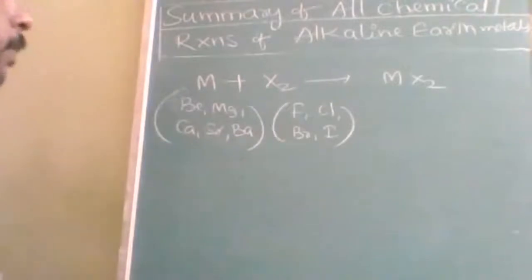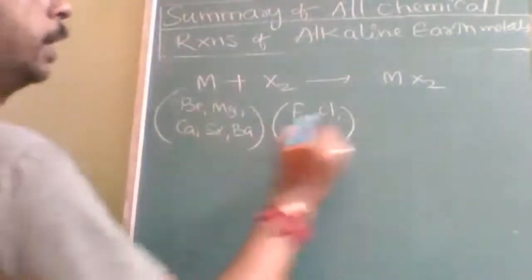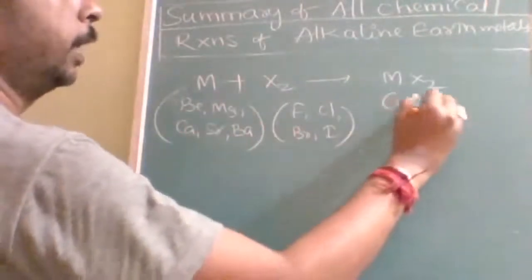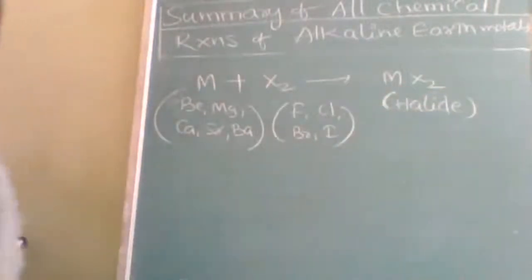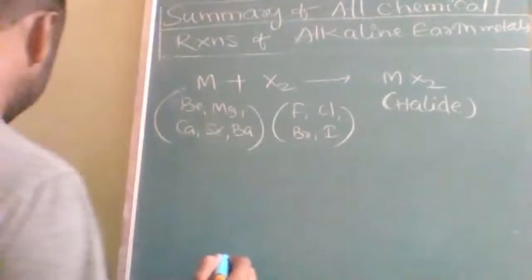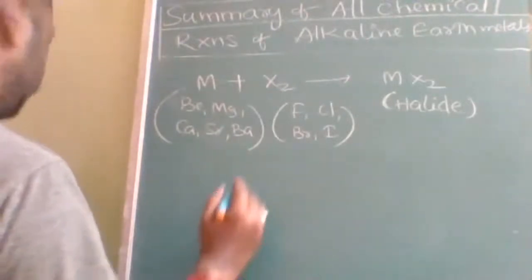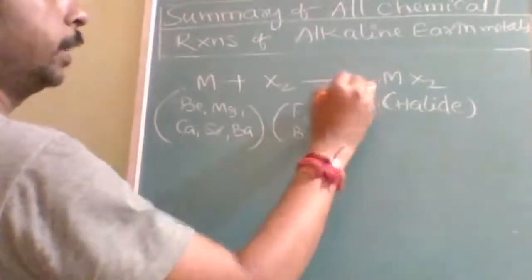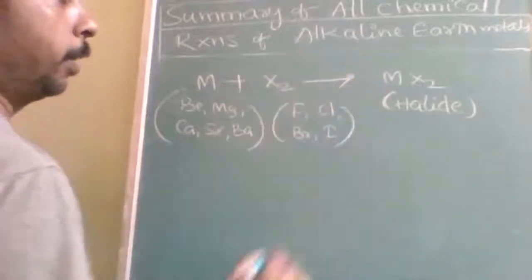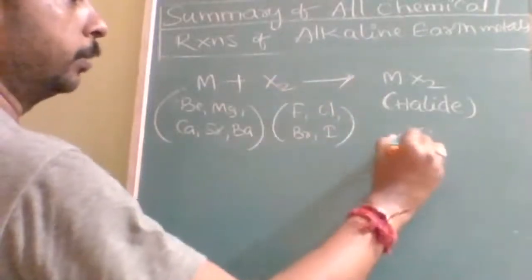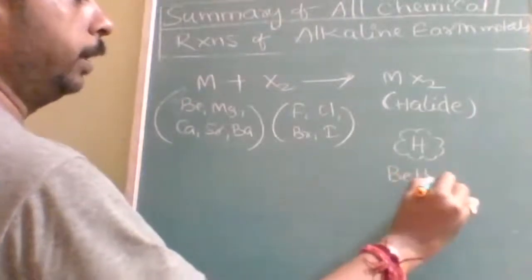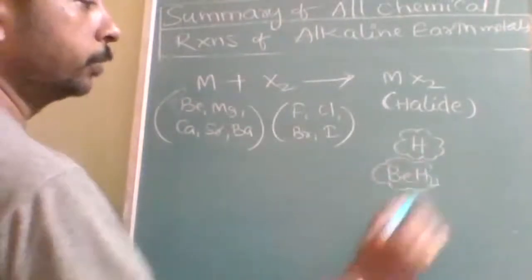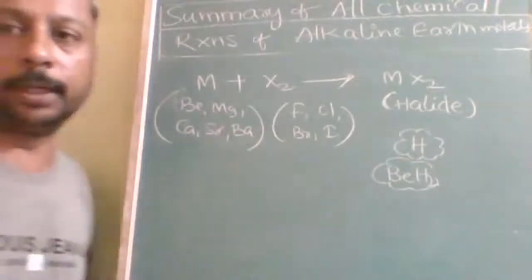Okay, next one is metal plus halogen. That is halides. What will they form? Halides, and here there is no exception. All metals will directly react with halogen. There was a problem with hydrogen: we cannot convert beryllium into beryllium hydride directly, so we used a reducing agent.